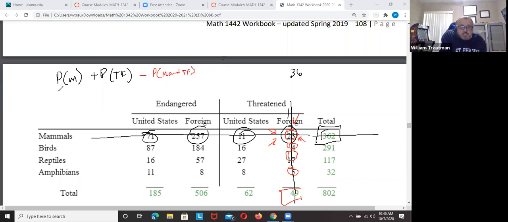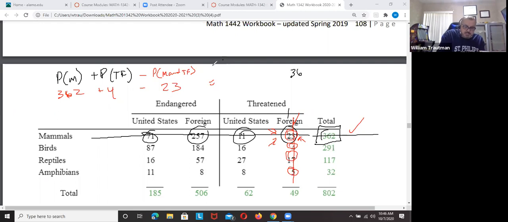So mammals was 362. Foreign species was whatever that threatened foreign species is, 49. I just wanted to see that. But we counted the 23 twice. So you have to subtract the mammals and threatened foreign species.